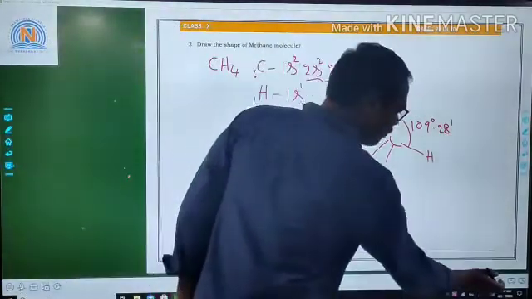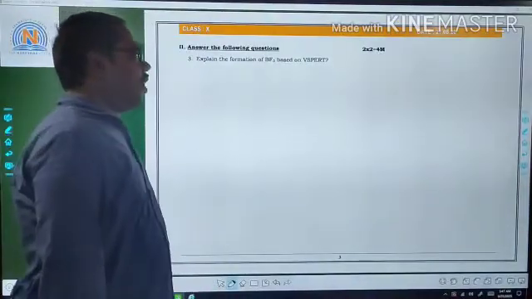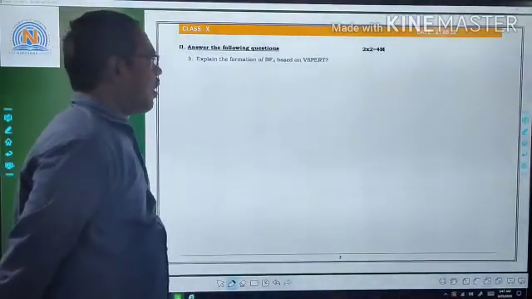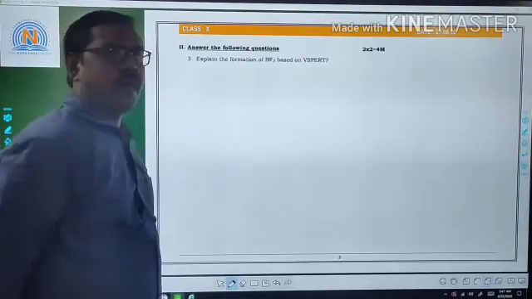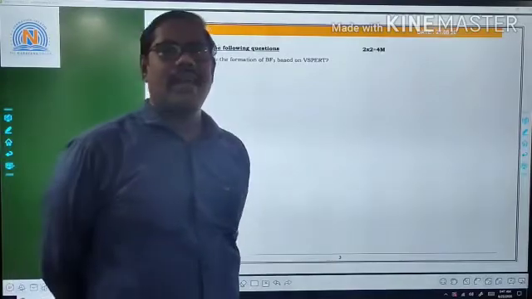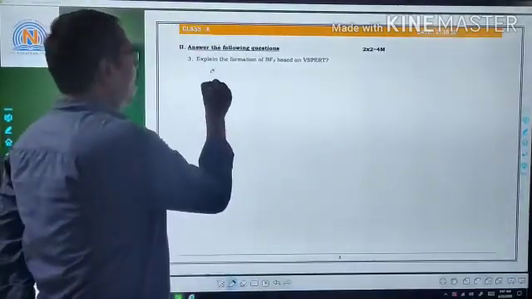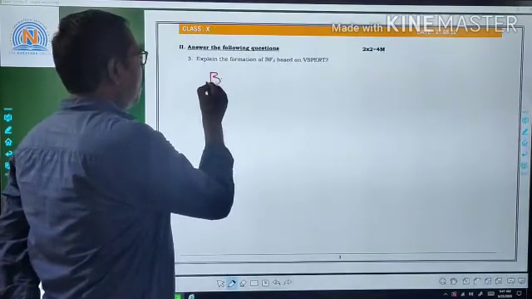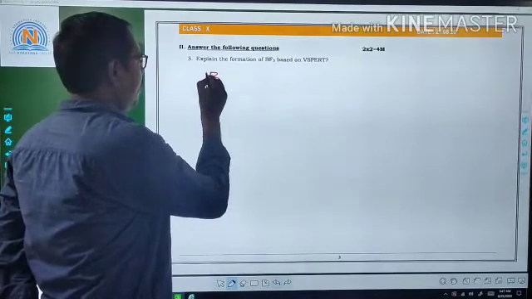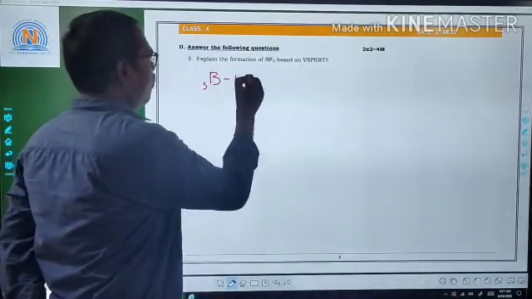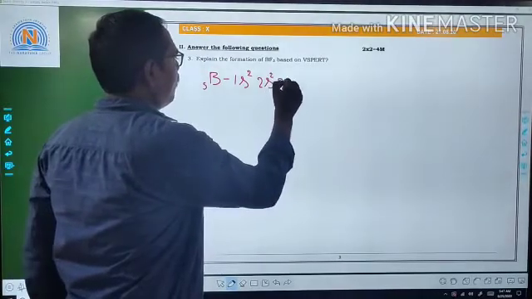Next, explain the formation of BF3 based on VSEPR theory. BF3 means boron trifluoride. Here boron has atomic number 5, electronic configuration 1s2, 2s2, 2p1.